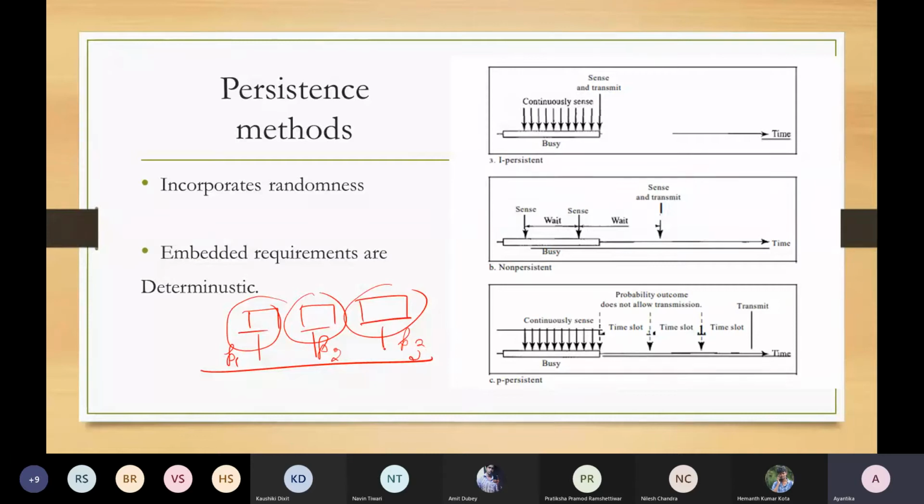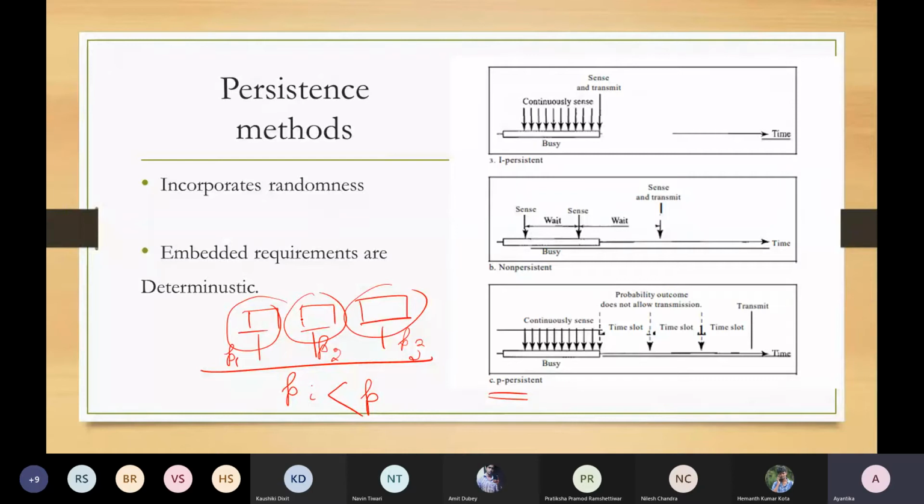And if this Pi is less than P, that is, P is defined in such a way, then that station will actually start getting the slot. If the probability is 1 minus P, then it will go to the waiting mode. So this is the concept of persistent methods, where each station is associated with some probability outcome.